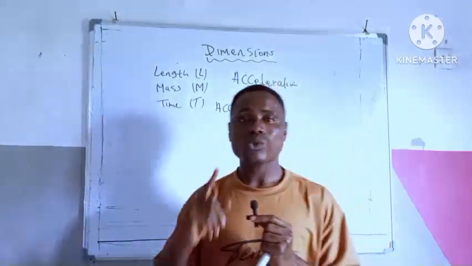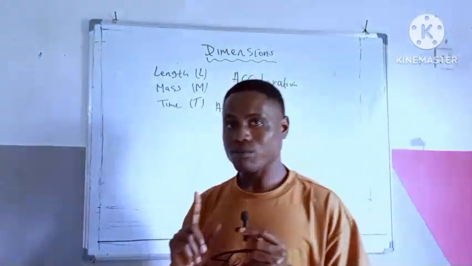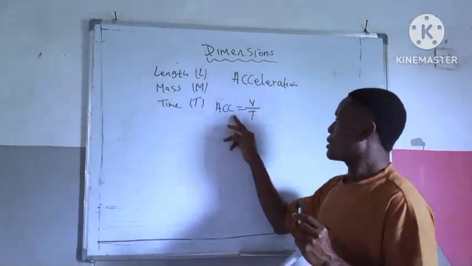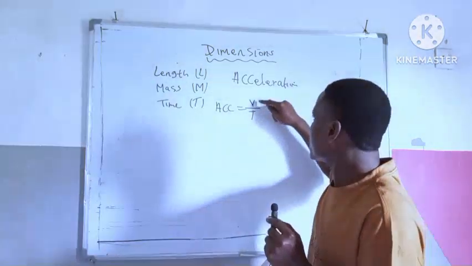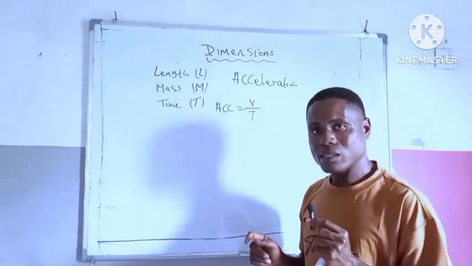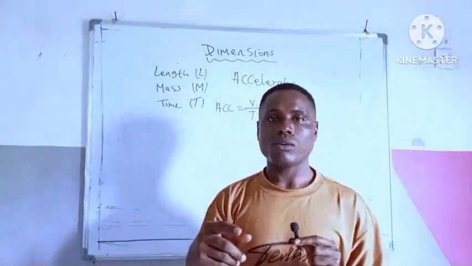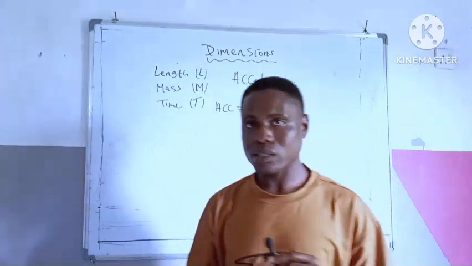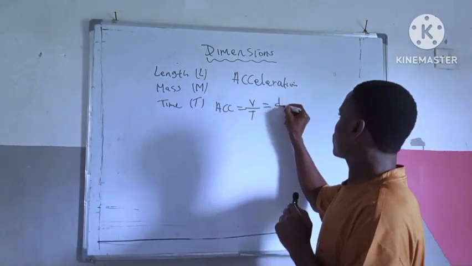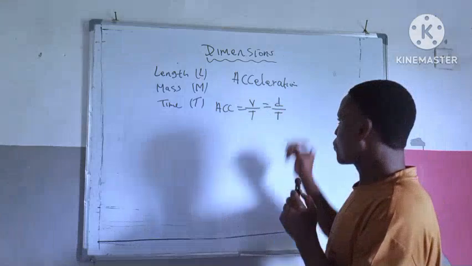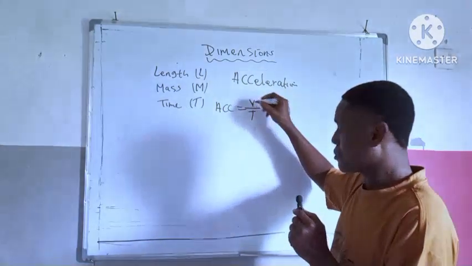So make sure you take note of formulas. Very, very important. So this is the first step. The formula of acceleration is velocity all over time. Now, you can still split velocity, because we still have a formula for velocity. So what is the formula of velocity? Velocity is displacement all over time. Take note, this is the formula for velocity.